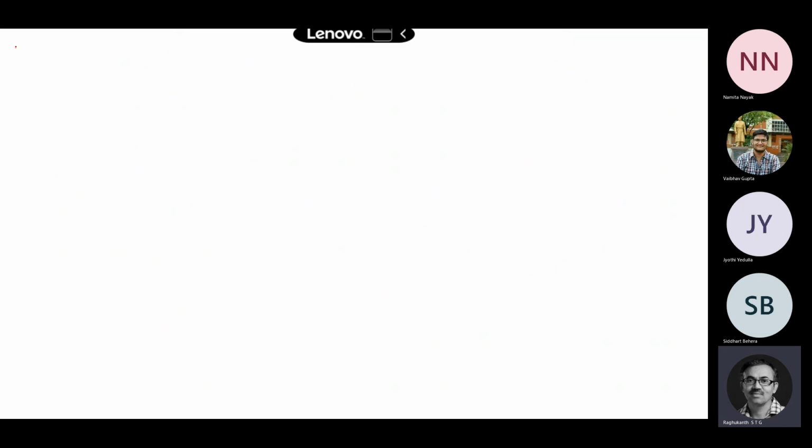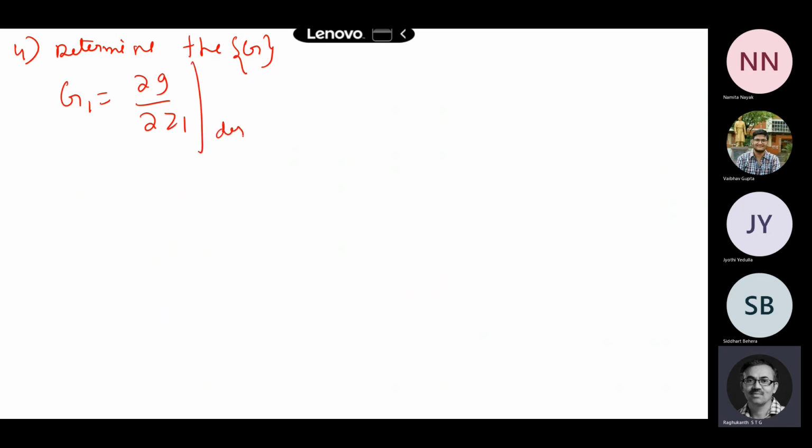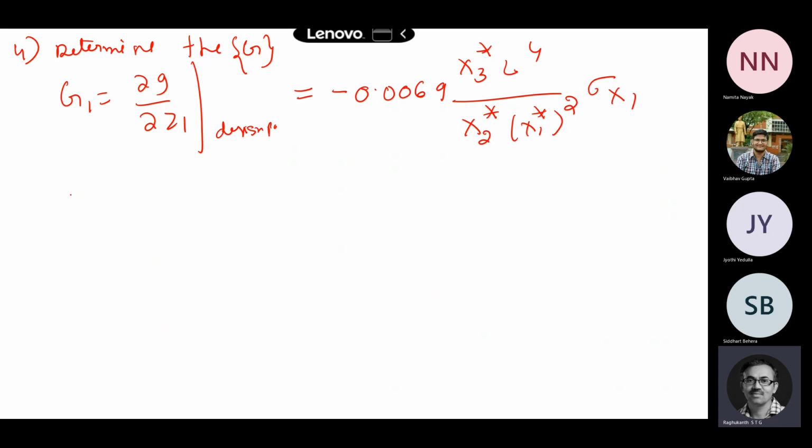Now the next, the fourth step. You have to find out the derivatives. You have to determine this G vector. These are the derivatives, dou g by dou z1, and you have to evaluate them at the design points. You can easily calculate the derivatives here. This turns out to be minus 0.0069 x3 star L to the power of 4 by x2 star, x1 star whole square sigma of x1. So this is the first derivative.